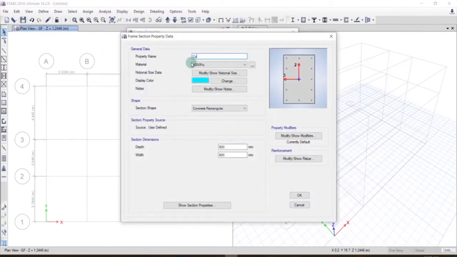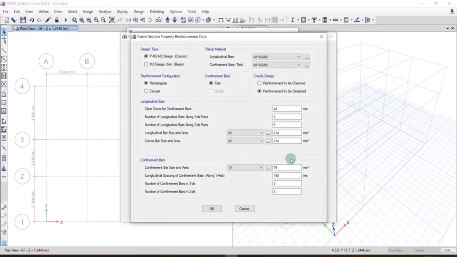and over here we'll name it as column. The material is M20 again, and the section shape is concrete rectangular, and the depth and the width. So the depth, that is depth of the column, let us take as 350 mm. Width also let us take as 350 mm, so it's a square column. And the reinforcement, Modify/Show Rebar. The longitudinal bars will take Fe 500. Confinement bars again Fe 500.